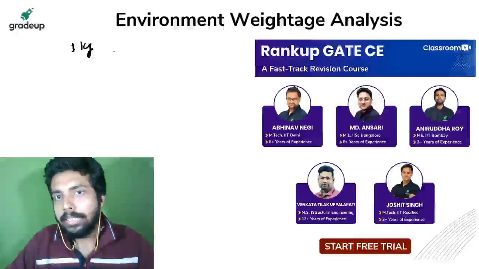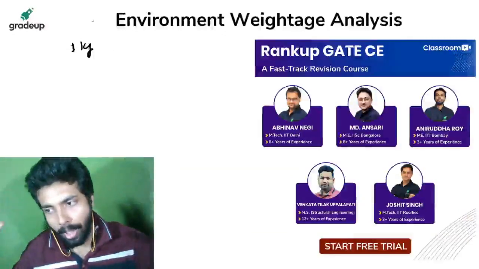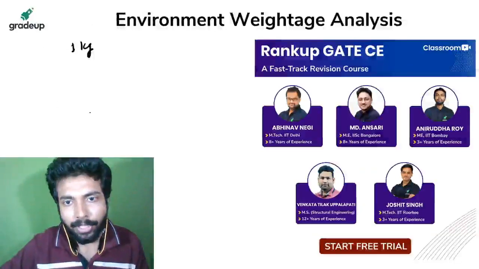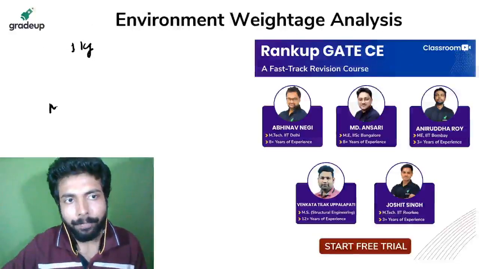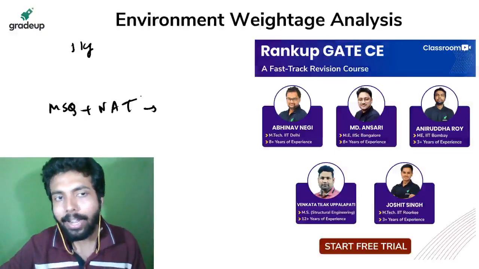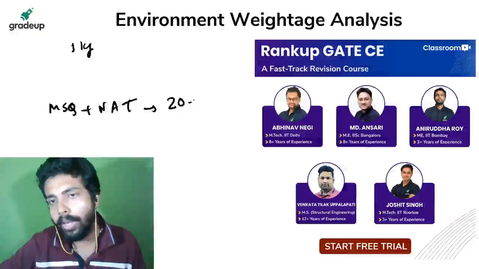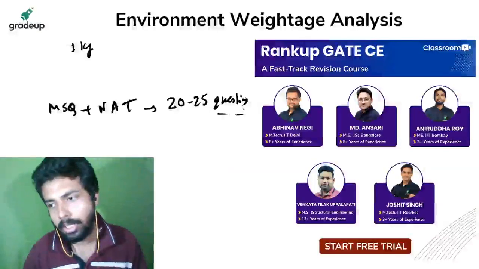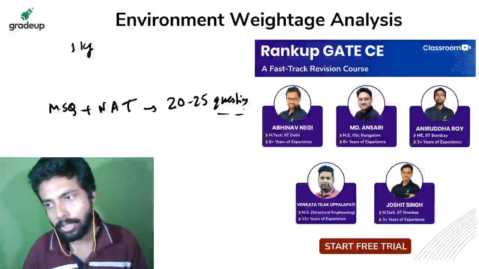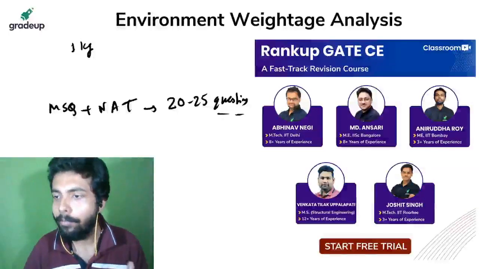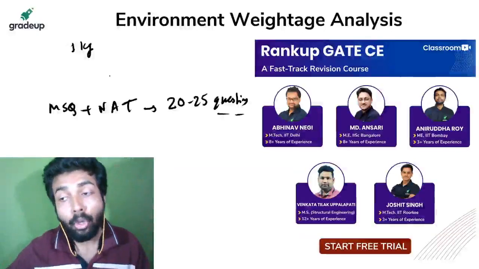And 10 to 12, including both of this MSQ and NAT. MSQ and NAT, ये दोनों मिला के, you can expect a total number of say 20 to 25 questions. थोड़ा ज्यादा ही मान कर चलो, 25 मान के चलो. NAT अभी तो बहुत ज्यादा आ रहा है.